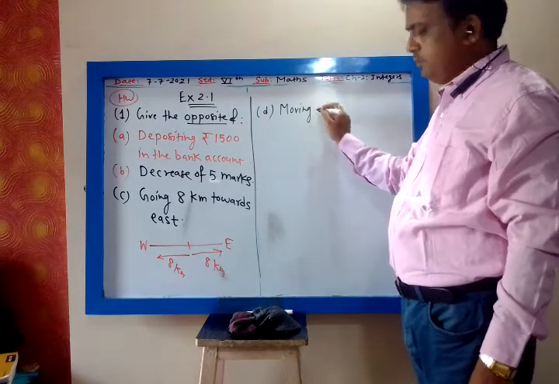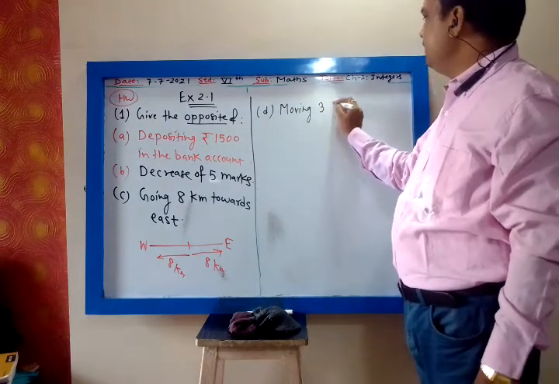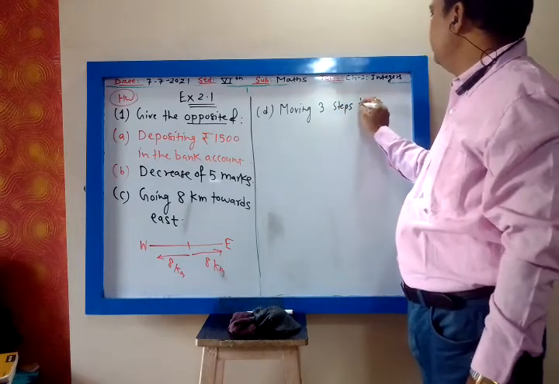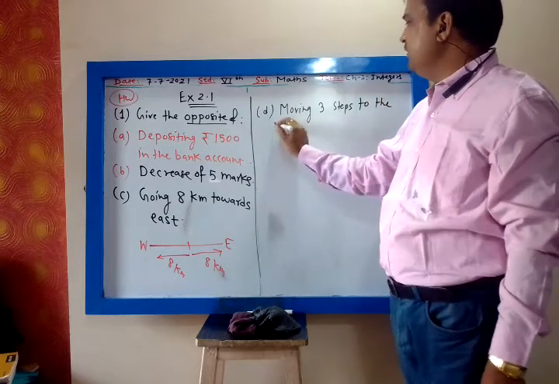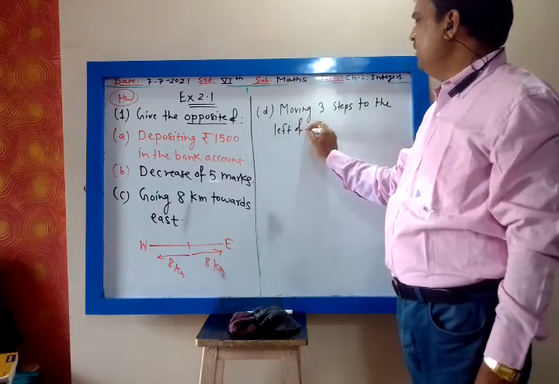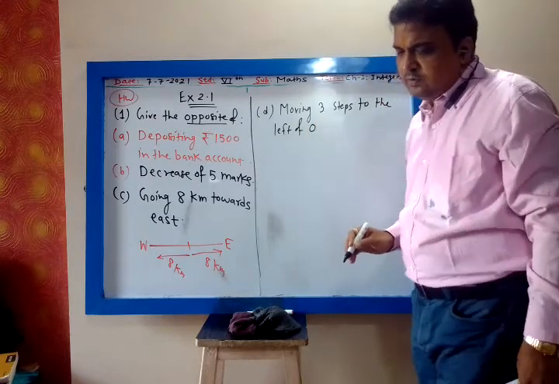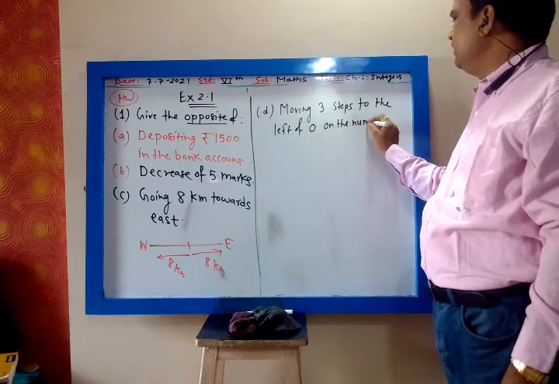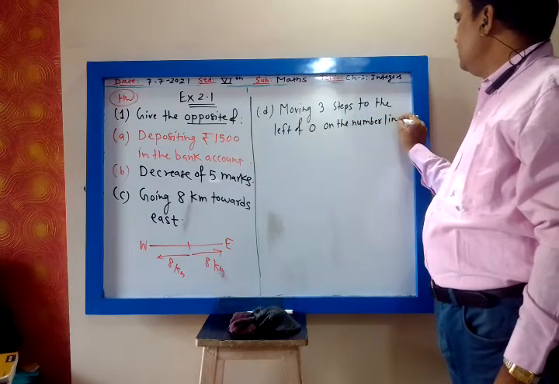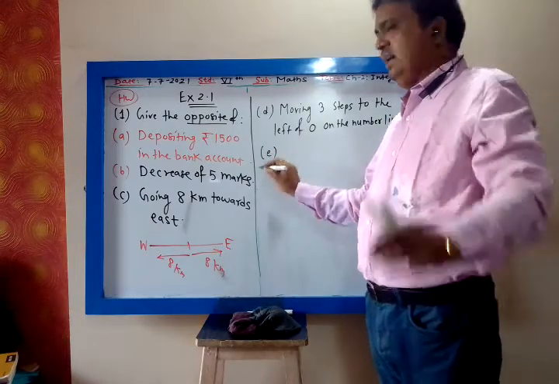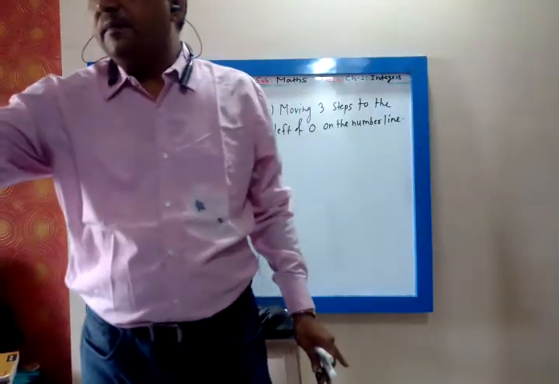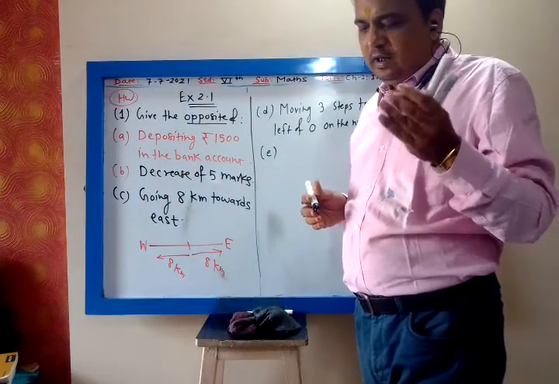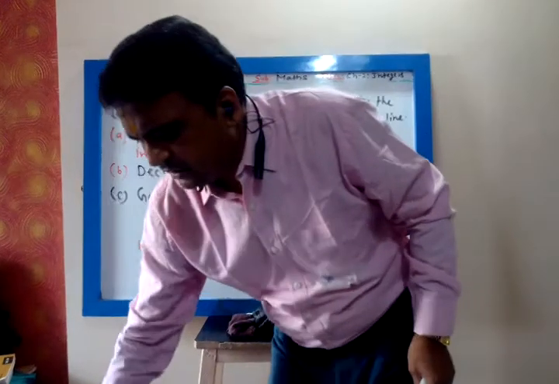D. Leave one line. Moving 3 steps to the left of 0. Moving 3 steps to the left of 0 on the number line. Mute the microphone. Yes. Now, draw the number line. Please mute the microphone.